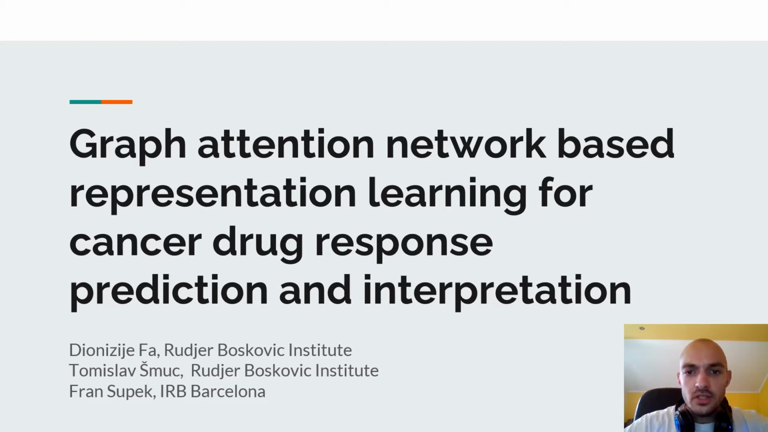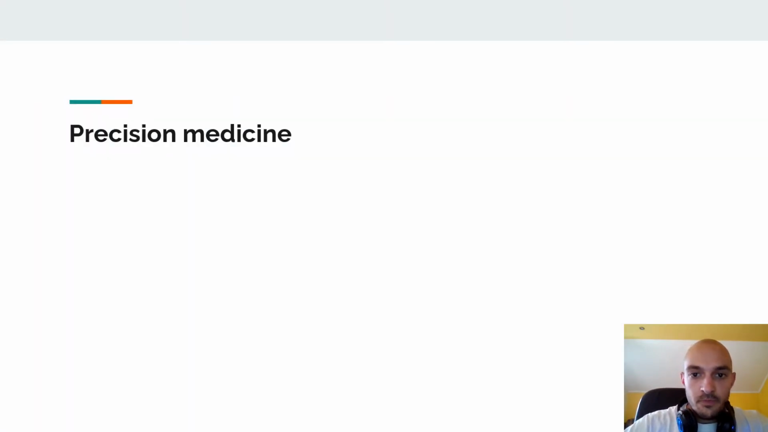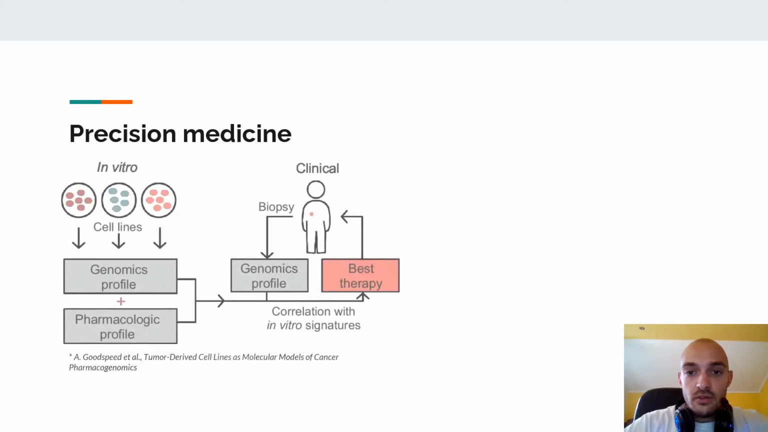The title of this talk is Graph Attention Network-Based Representation Learning for Cancer Drug Response Prediction and Interpretation. I'm going to present an interpretable deep learning model for predicting the sensitivity of in vitro cancer cell lines to drugs. The point of this research is to discover the most predictive genomic factors to be used in precision medicine, where the goal is to design new therapies suited to individuals' genetic makeup.